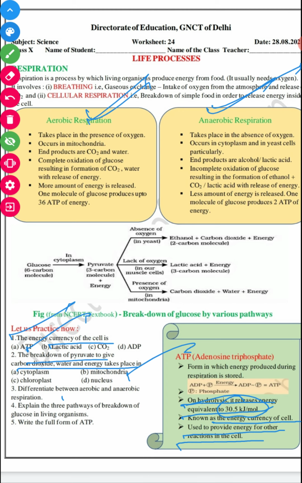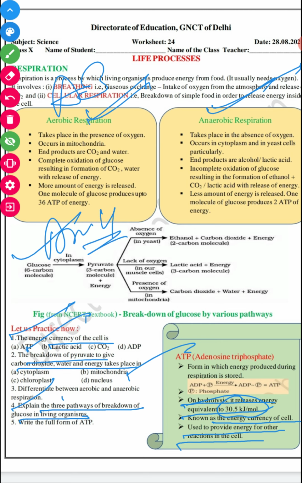Question number 4. Explain the 3 pathways of the breakdown of glucose in living organisms. You have to write this answer. This is answer 3. This is answer 4. Write the full form of ATP. Adenosine triphosphate. So students, this is all about today's worksheet.